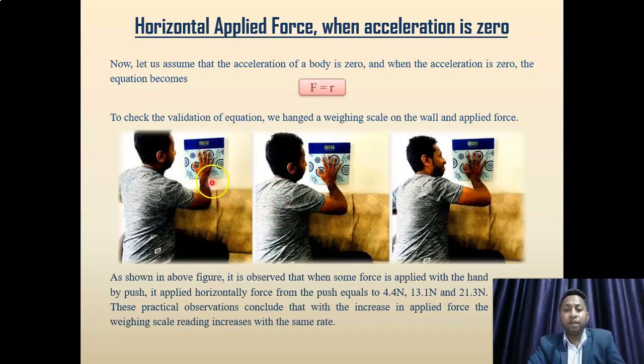As shown in the figure, it is observed that when some force is applied by pushing with the hand, the applied horizontal force equals 4.4 Newton. When we apply some more force, it equals 13.1 Newton. When we apply even more force, it equals 21.3 Newton. All these practical observations conclude that with the increase in applied force, the weighing scale reading increases at the same rate.